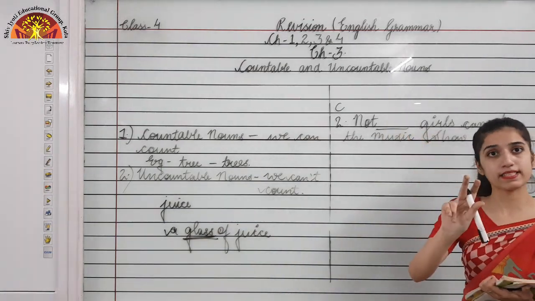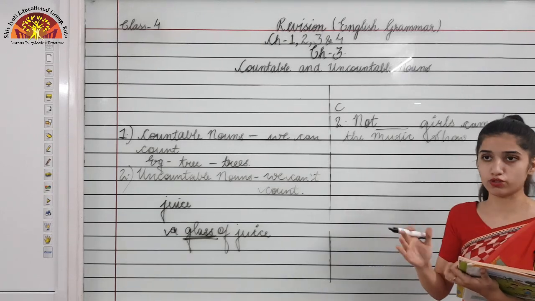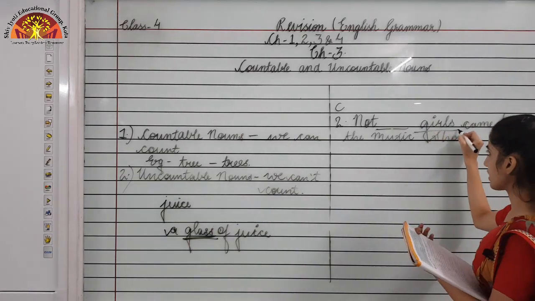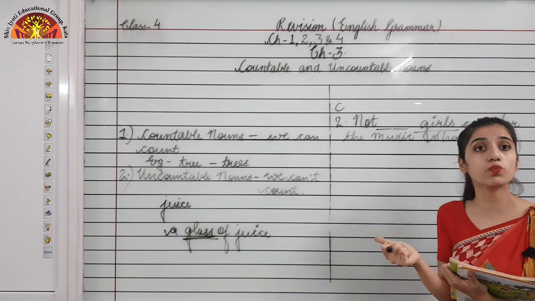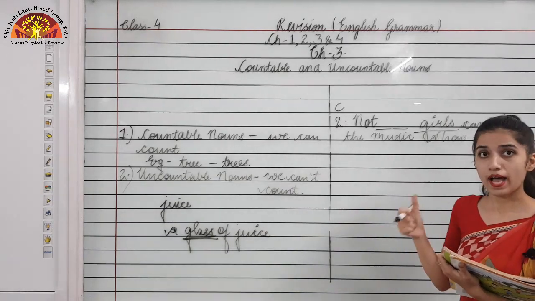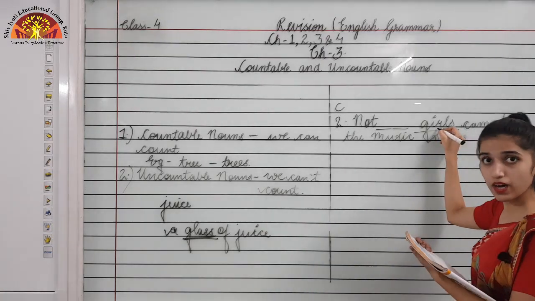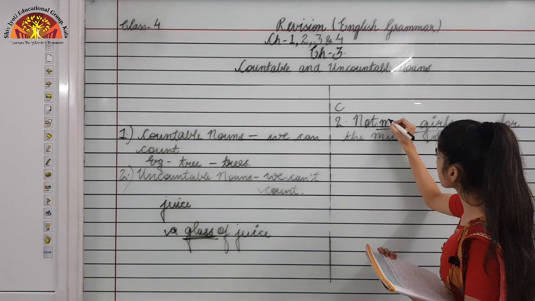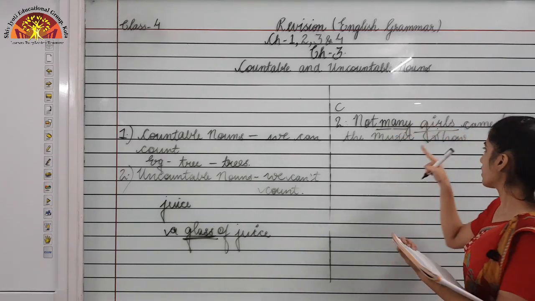I am giving you 2 examples. Just imagine I am giving you options like many and much. What would you put in this blank? As it has girls, and we have seen above that much is used with uncountable nouns and many is used with countable nouns, and girls is a countable noun. So what we will use is many. Not many girls came for the music show.